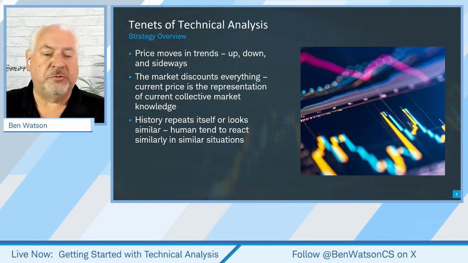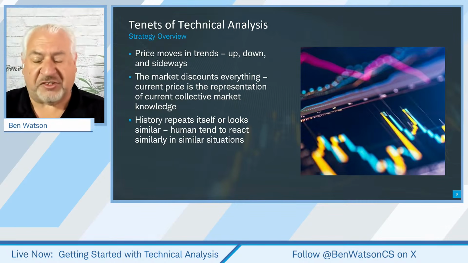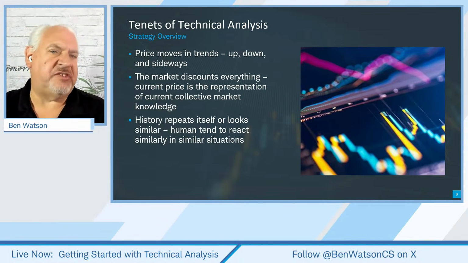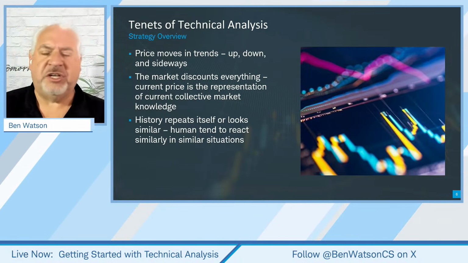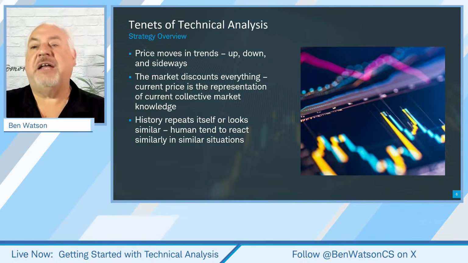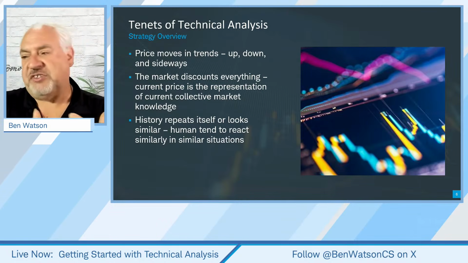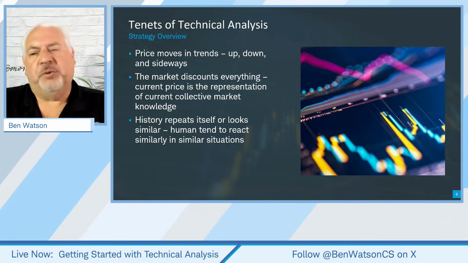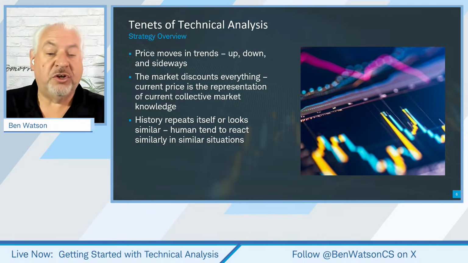Now, this assumes really one thing, and that is that the market understands everything that's out there, all the news that's currently available, and it's digesting that information and taking that into account in determining that trend. So if we see a trend moving in a particular direction, that assumes that buyers are in control, they're pushing prices higher, and that they are anticipating that that price is going to continue to go up. And if we see a trend moving down, we assume that sellers are in control, they know everything that's going on, and we assume that they are pushing that price down in anticipation of price moving even lower.